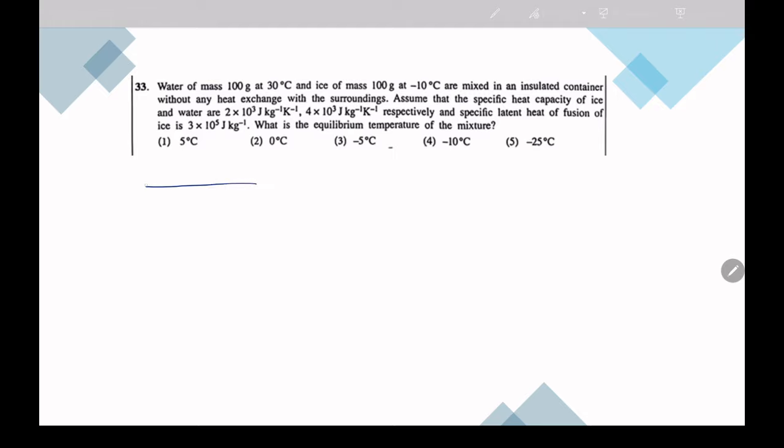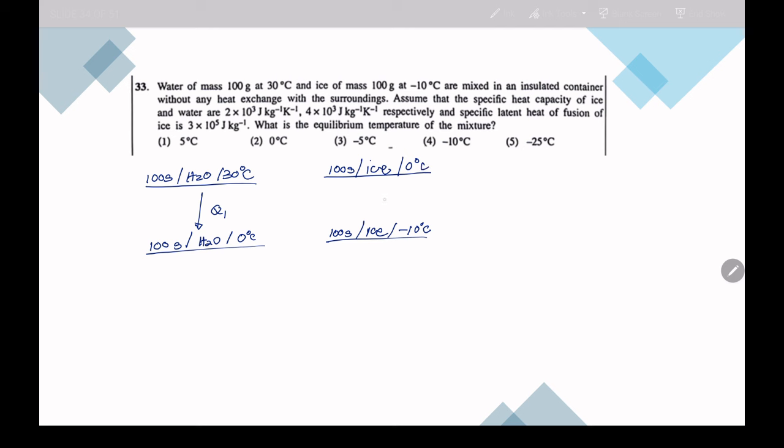So we have 100 grams of water at 30 degrees Celsius, and let's see how much energy will be released if this 100 grams of water at 30 degrees Celsius turns into 0 degrees Celsius. And also let's see how much energy will be gained by ice at minus 10 degrees Celsius to convert to ice at 0 degrees Celsius.